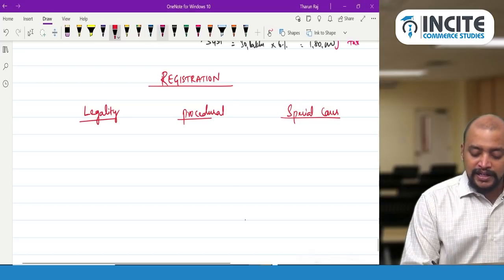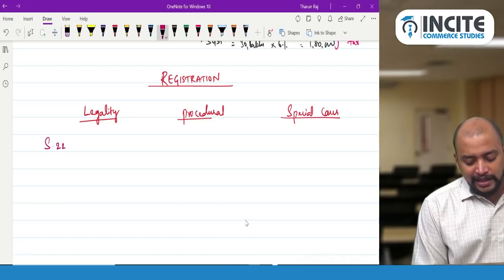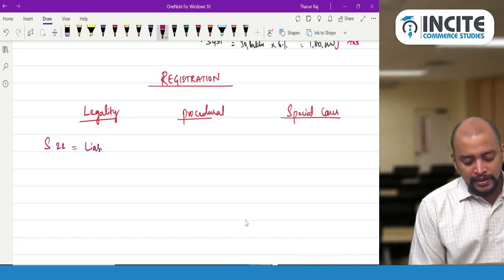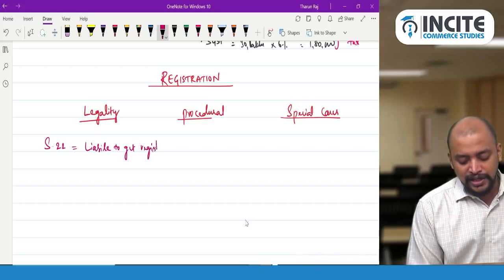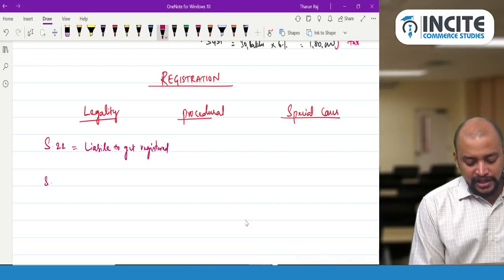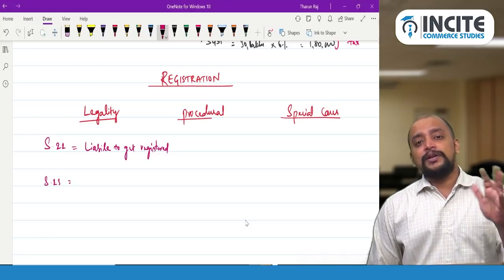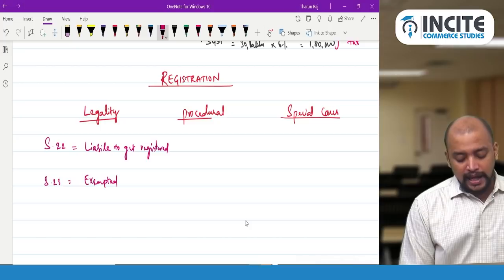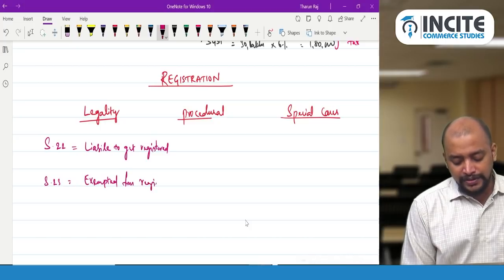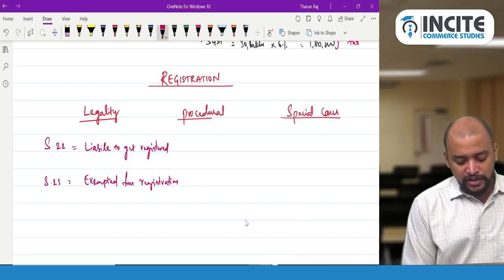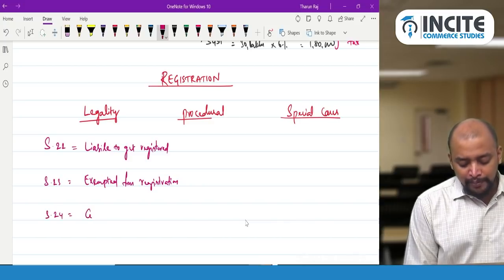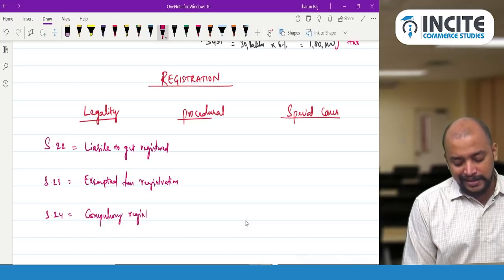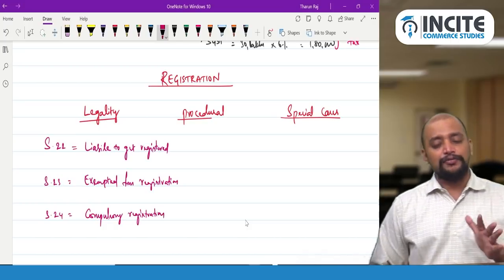So section 22, when a person is liable to get registered, that is given in section 22. And section 23, exemption from registration. In a few cases a person is not required to get registered, exempted from registration. Whereas section 24, compulsory registration. There are a few cases where a person is compulsorily required to get registered, that is section 24.